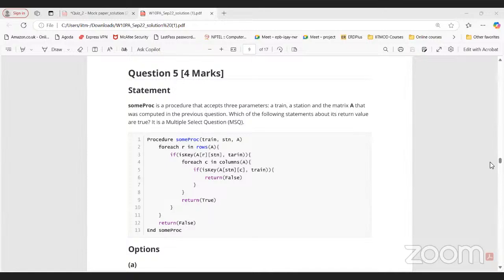How many of you have solved the week 10 practice assignment questions? Just raise your hand. No one. Very good. So today we are going to discuss that only, the week 10 practice assignment solution. Now, what Divya said, right?